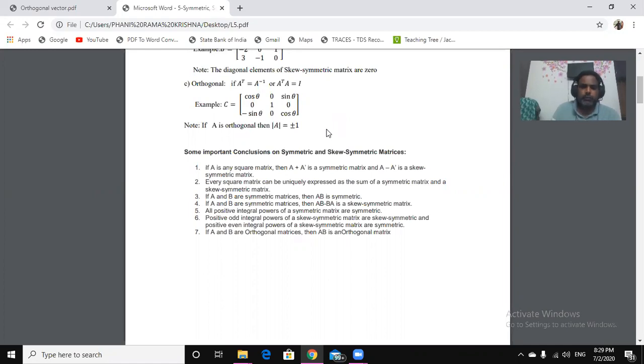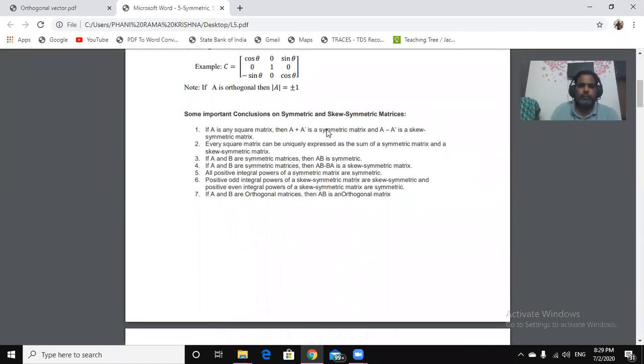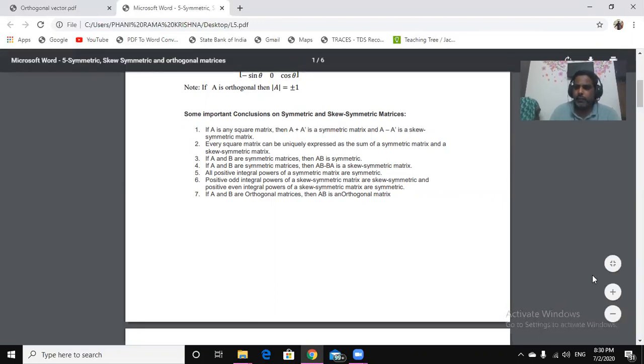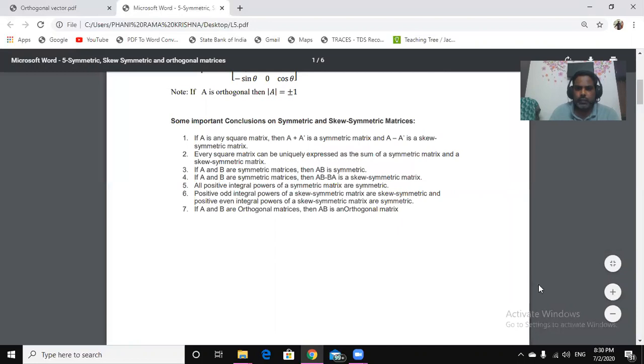Some of the important properties of these matrices are: any square matrix I can write as a combination of a symmetric and a skew symmetric matrix. A plus A transpose is always symmetric and A minus A transpose is always skew symmetric, if A is any square matrix.